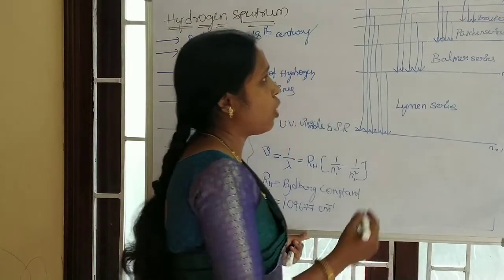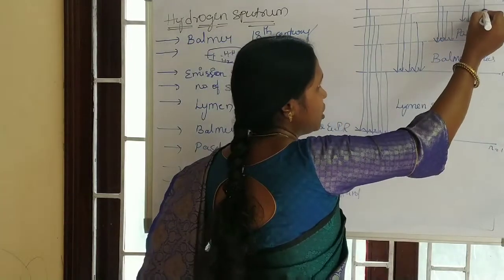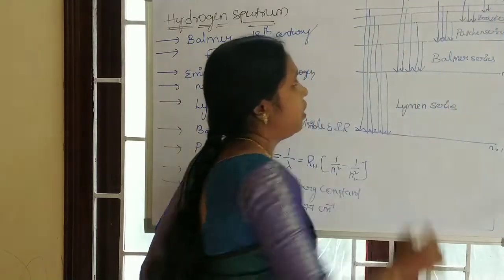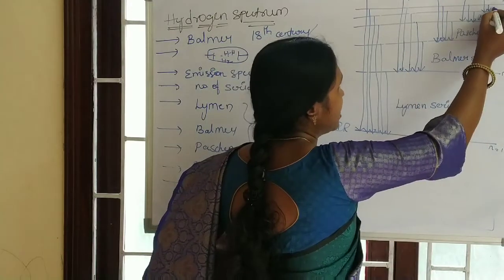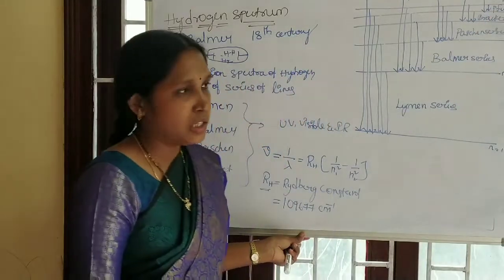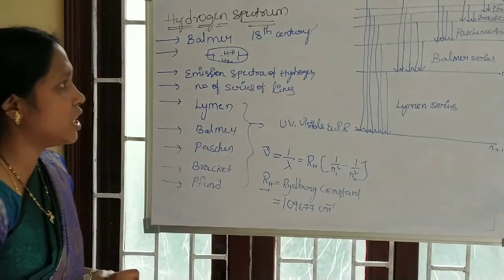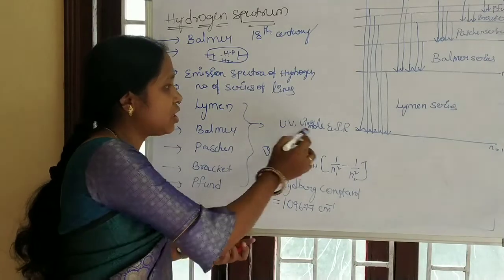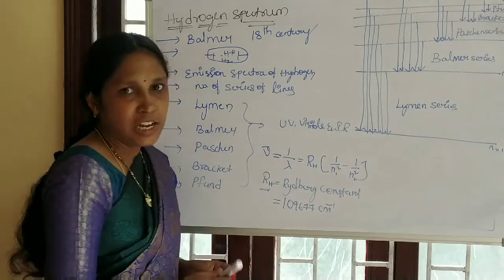If an electron is dropping from a higher energy state to the fifth energy level, that is known as the Pfund series. Here, those series are observed in the regions of UV, visible and IR.